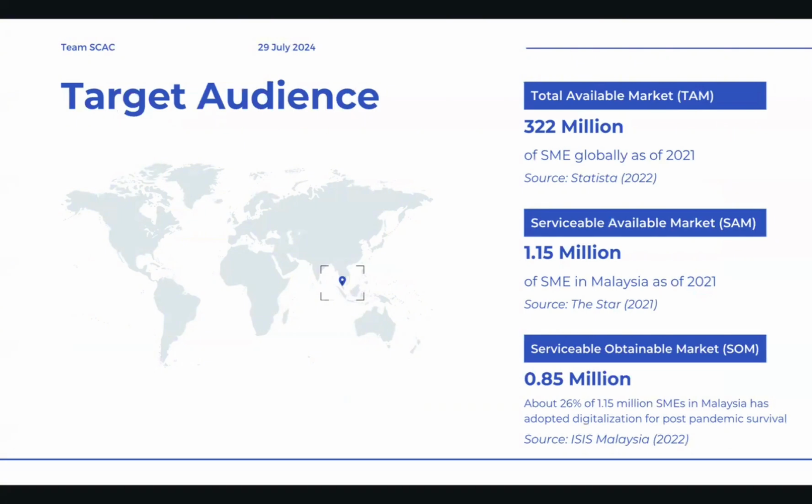Next, our target audience. Our target audience are generally SME. The statistic has shown that there is about 322 million of SME globally and about 1.5 million SME in Malaysia as of 2021, which is during the pandemic. It's interesting to note that there's about 26% out of this population has adopted digitalization and automation into the business. We believe that there are much more business, including SME, that have yet to adopt digitalization and automation into their process, and we believe that there are so much opportunity for us out there.